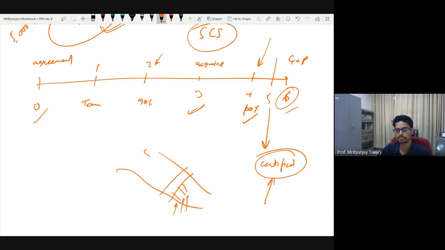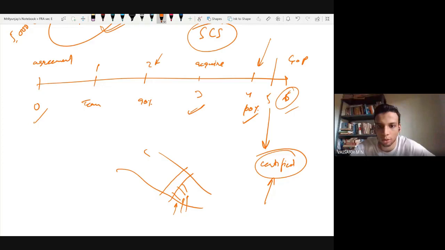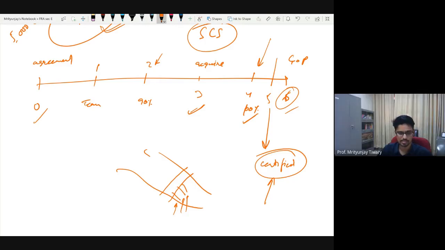Any other possibility? Sir, at day 2, if they are not sure they can acquire that tool, then they should make a provision like they may not get the money from the government of Philippines. Okay, so they should not recognize the revenue is what you're saying, right? Yes, sir. Okay, let us see. Let us see all of these one by one.